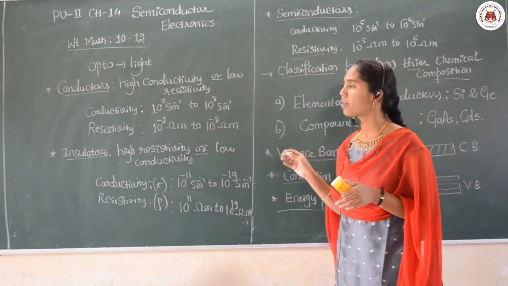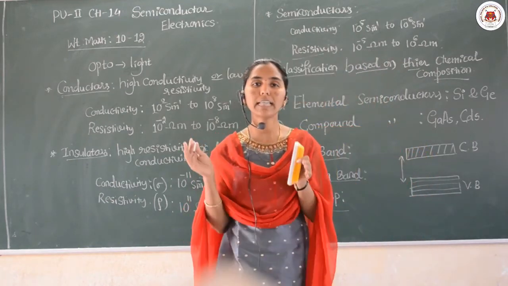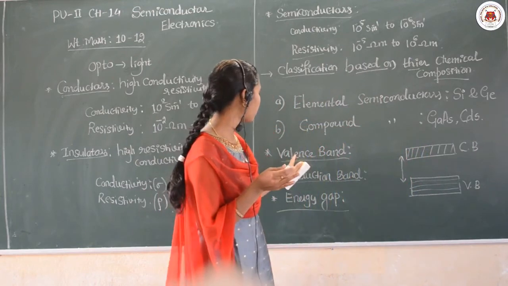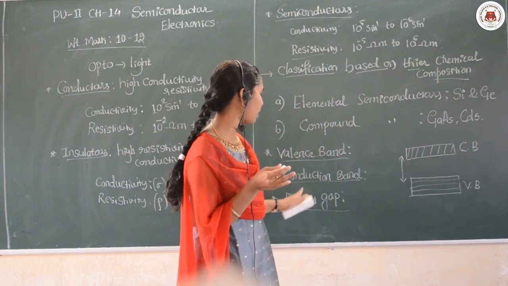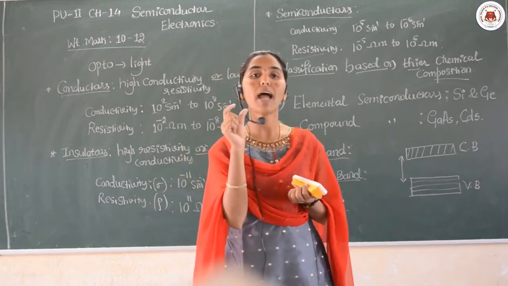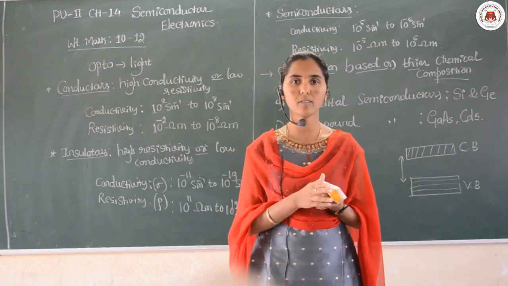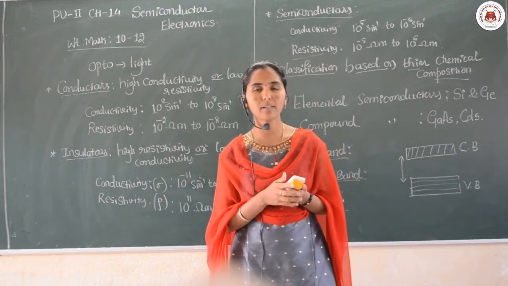In the next class we will study how the materials are classified based on the valence band, conduction band and energy gap. That is finally the energy band theory of conductors, insulators and semiconductors. Okay. I hope the points are clear to you all.